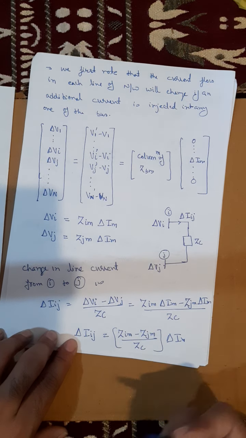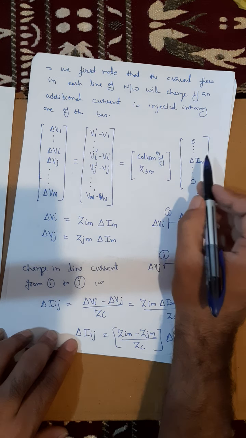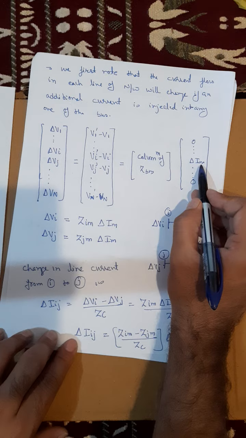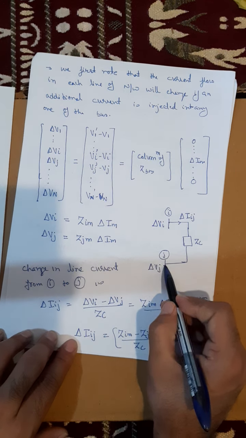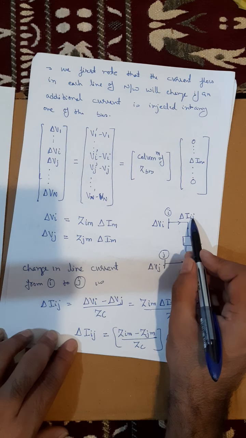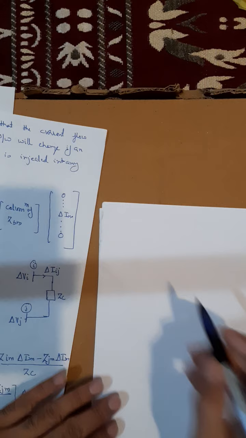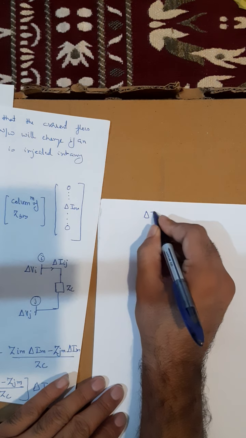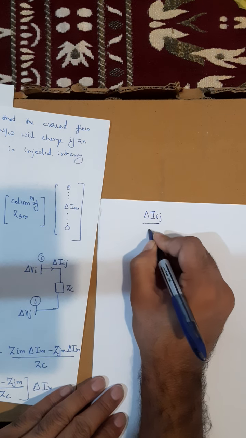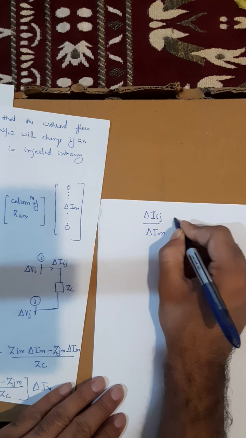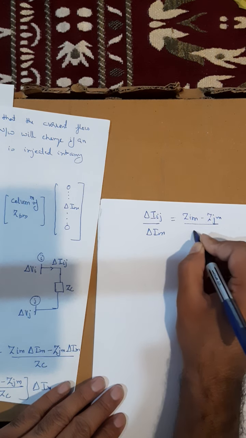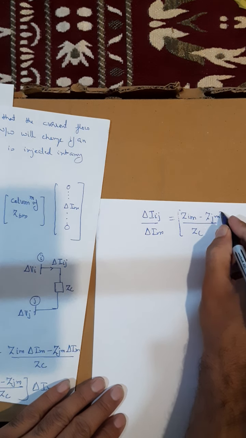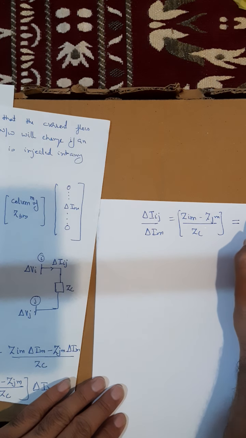Because of the change in current injection at bus M, the current that is flowing between bus I and J changes by delta Iij. Okay, so let me write it again. From here I can say that delta Iij by delta Im is equal to (Zim minus Zjm) upon Zc, which is called as